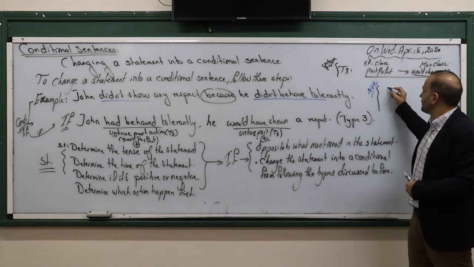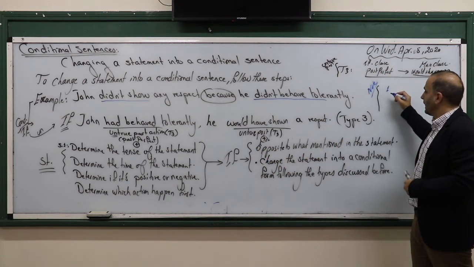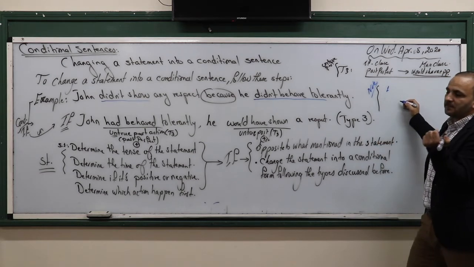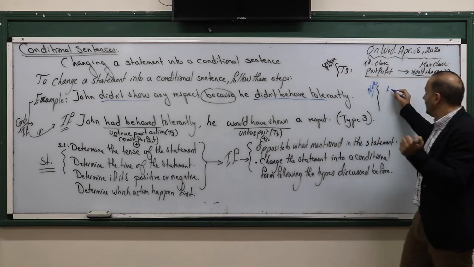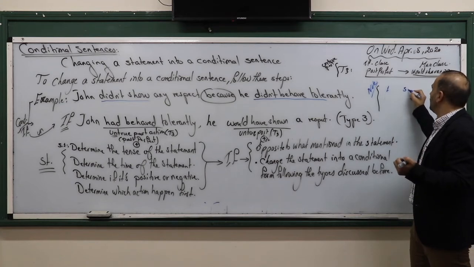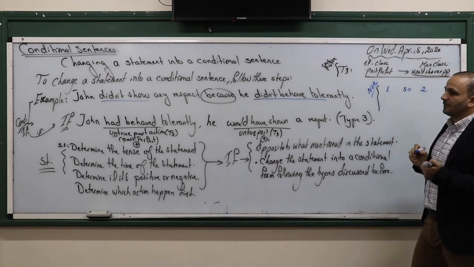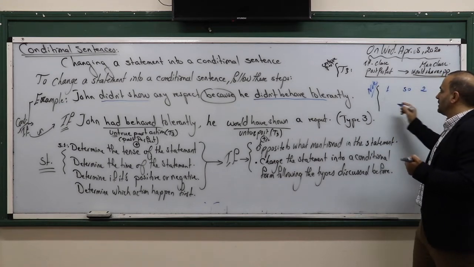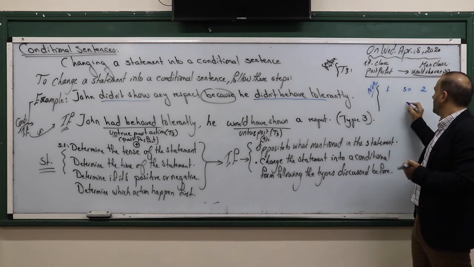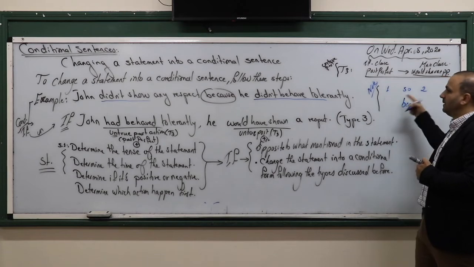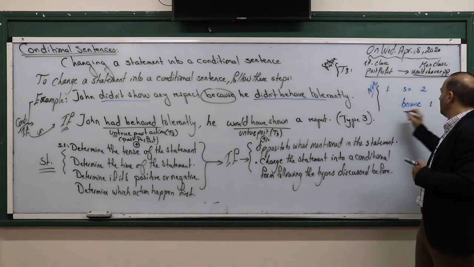So we use, in the first example, John didn't behave tolerantly, didn't behave first of all, so he what? Didn't show any respect. Here, John didn't show any respect because he didn't behave tolerantly, the first section.